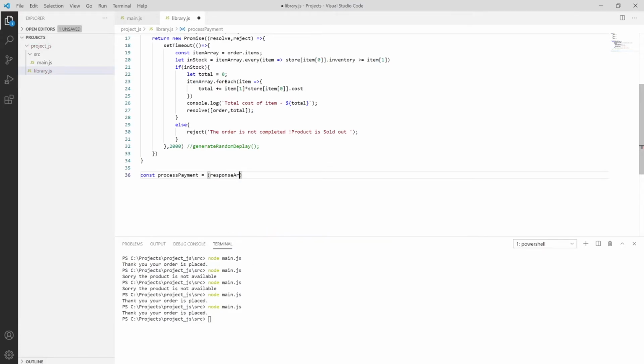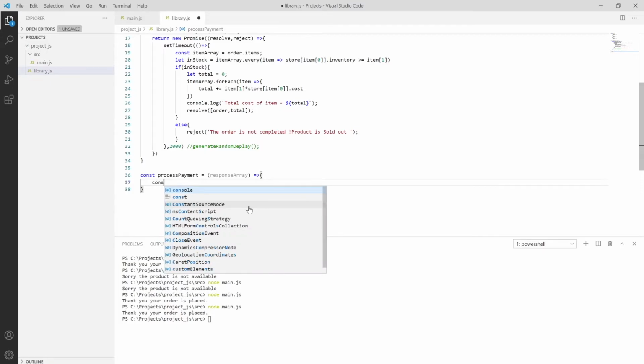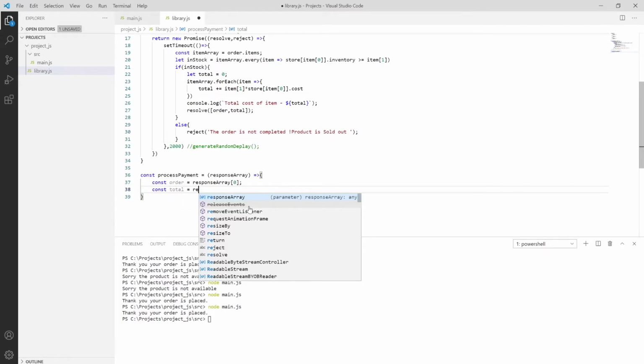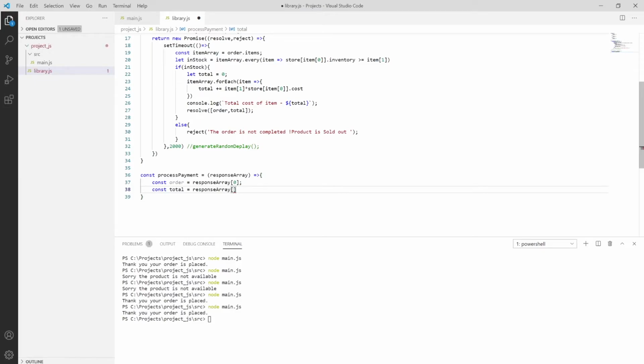response array, then passing the response array over here, and then prescribing a constant order equal to response array of 0, and then constant total of response array of.